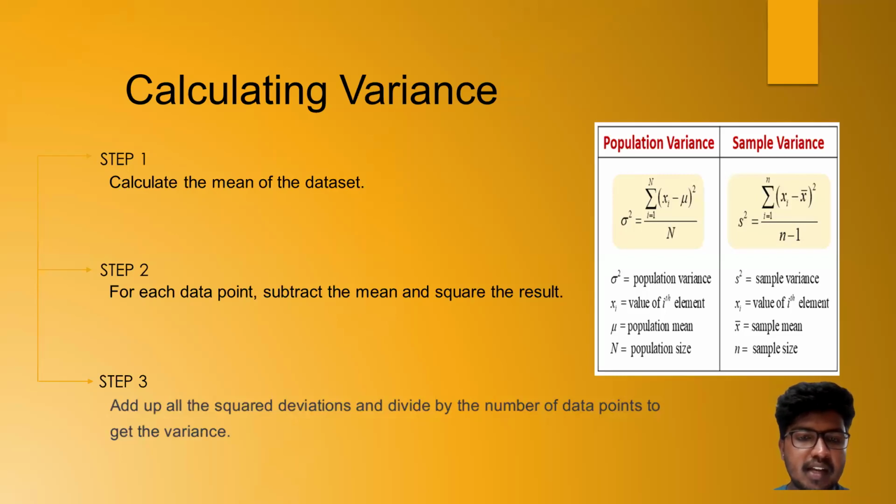Calculating the variance. Step 1. Calculate the mean of the dataset. Step 2. For each data point, subtract the mean and square the result. Step 3. Add up all the squared deviations and divide by the number of data points to get the variance.